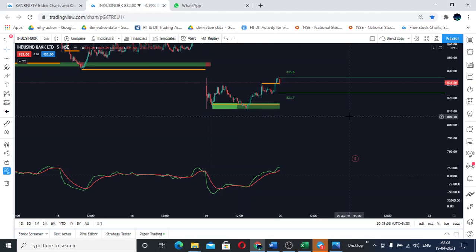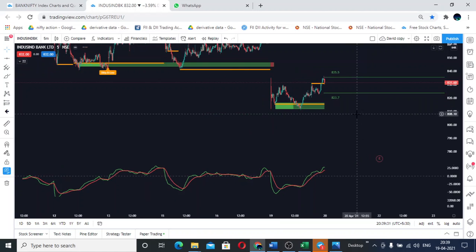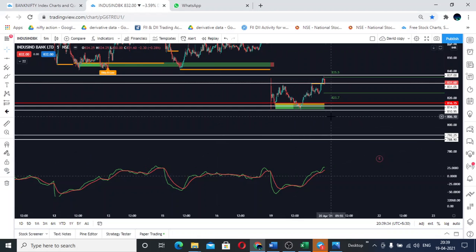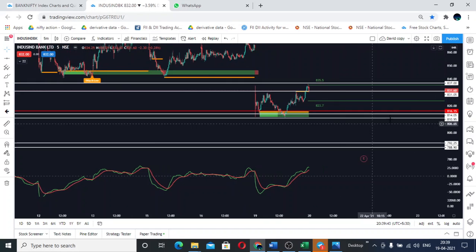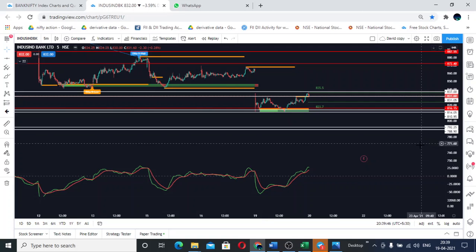And if IndusInd Bank is opening or closing below the level of 823.70 paisa within a 5 minute or 15 minute candle, I'm looking at the first support zone at 815.30 paisa. And if that breaks and it closes below or sustains below 810.95 paisa, I'm seeing a fall till 792.25 paisa, which will be the next zone where it will take support in IndusInd Bank.